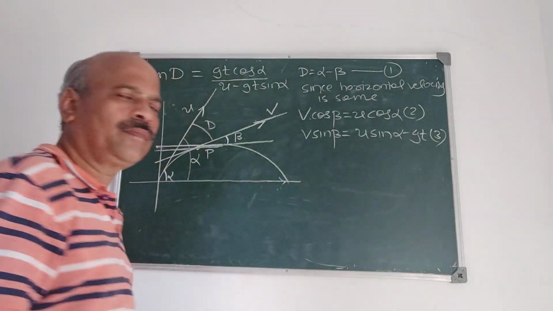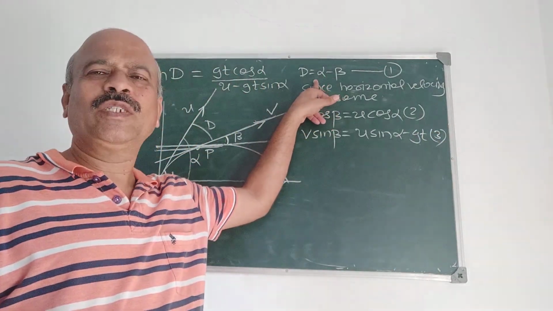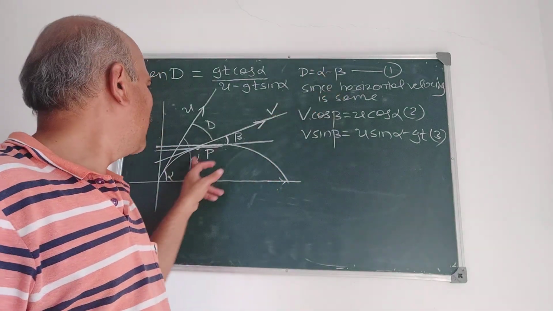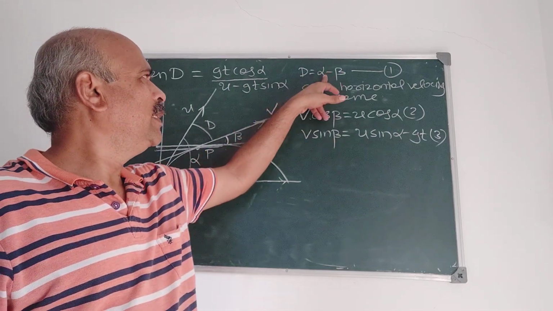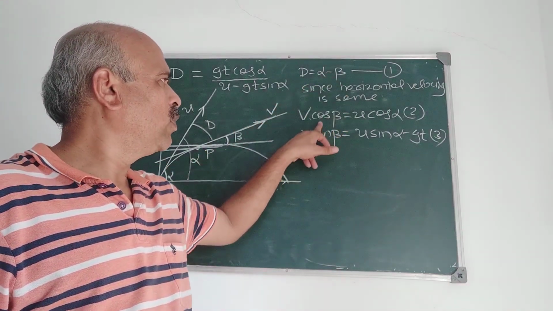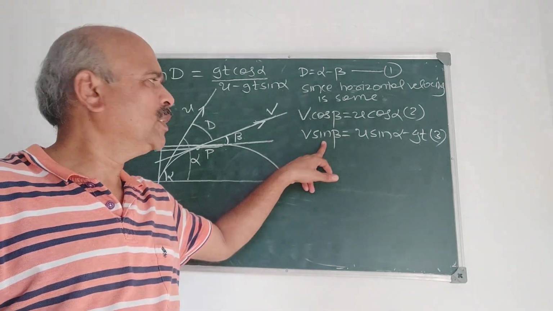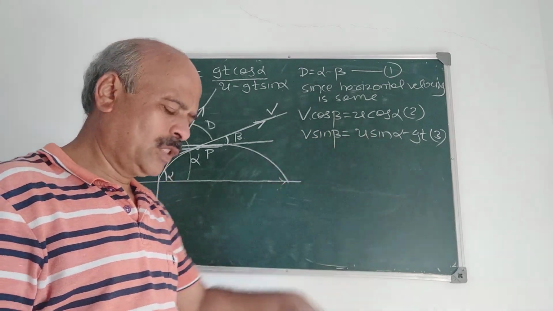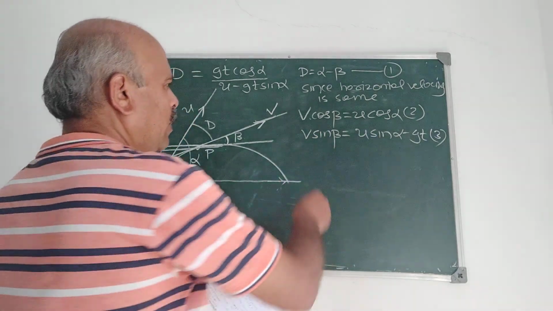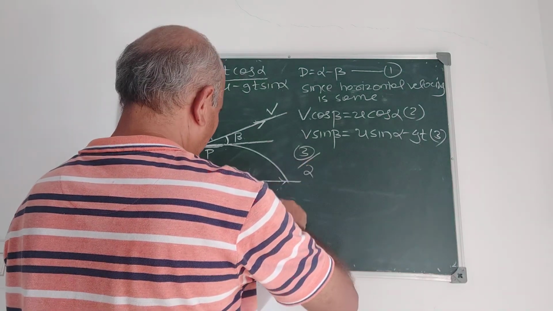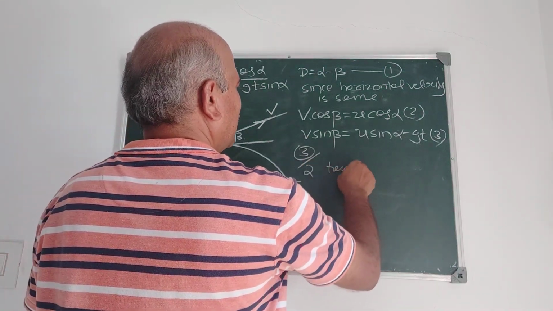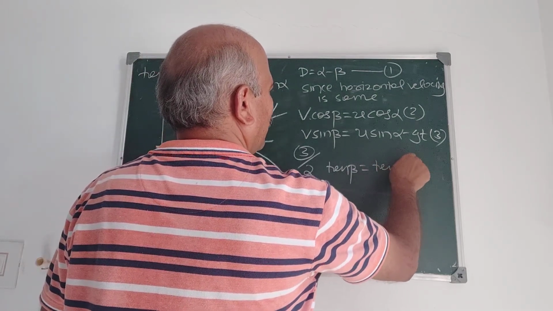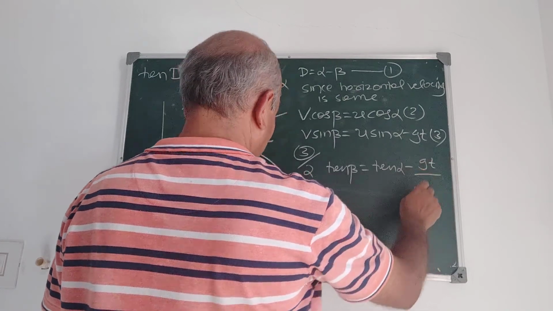This is 3. First thing is, amount of deviation is the difference between the angles made by the tangents at O and P, that is alpha minus beta. Now we take horizontal and vertical components of velocity. V cos beta is U cos alpha, it remains the same. V sin beta is U sin alpha minus gt. Now we consider 3 by 2. 3 by 2 gives tan beta is tan alpha minus gt by U cos alpha.